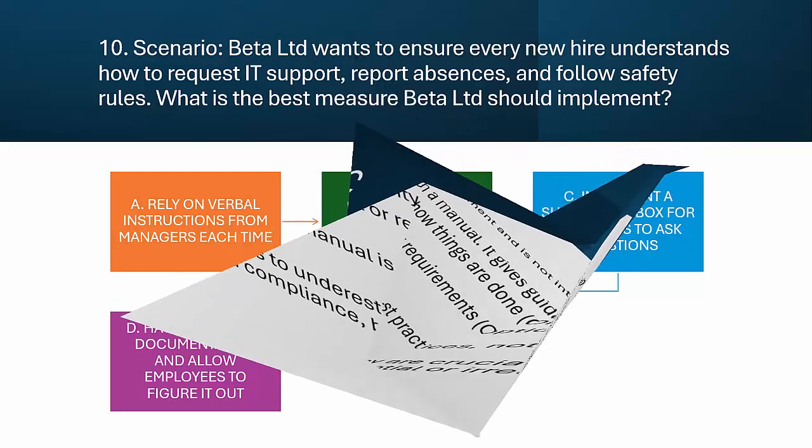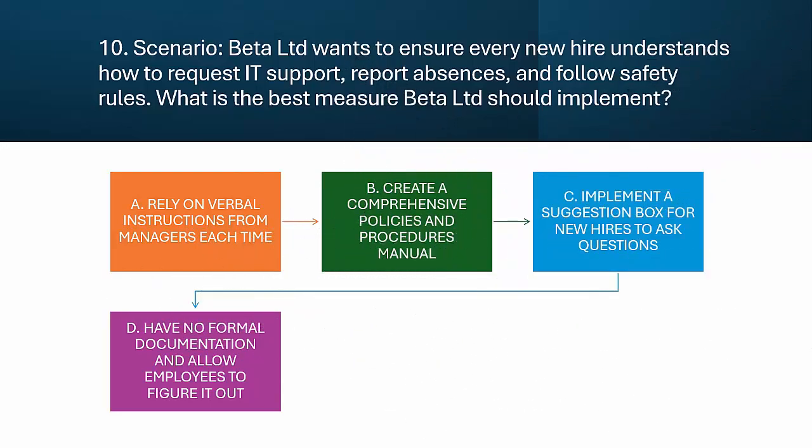Question 10. What's the best way to help new employees learn company procedures? Scenario. Beta Lilted wants to make sure every new hire understands how to request IT support, how to report absences, how to follow safety rules. What's the best solution? A. Rely on verbal instructions from managers each time. B. Create a comprehensive policies and procedures manual. C. Implement a suggestion box for new hires to ask questions. D. Have no formal documentation and let employees figure it out.